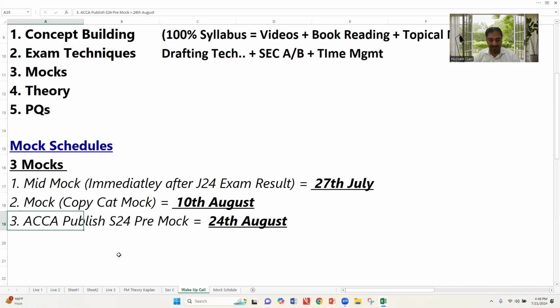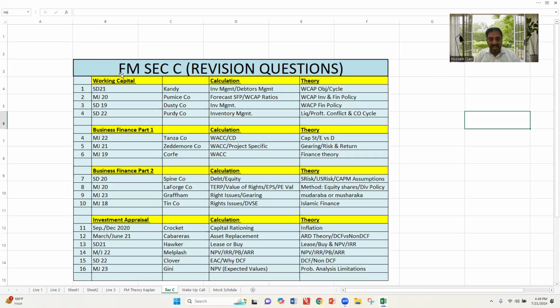Number 2, very important point. These are some section C type questions that are very critical. You need to cover these questions over time. For mock 1, you have to cover question numbers 4, 5, 6,